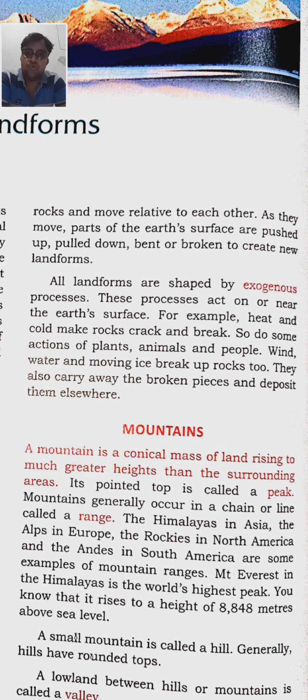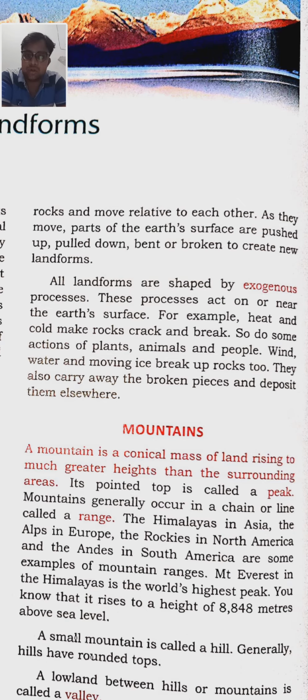As they move, parts of the earth's surface are pushed up, pulled down, bent or broken to create new landforms. Inside the earth, the rocks are in molten form in the core. The earth is divided into crust, mantle, then core.